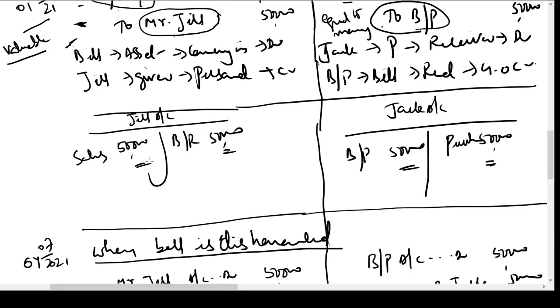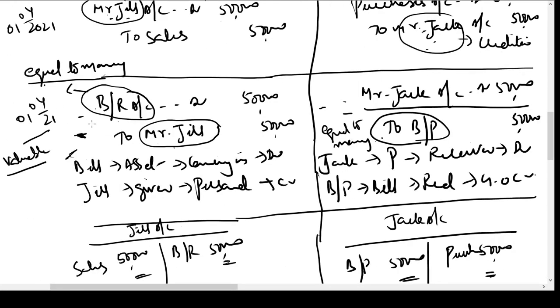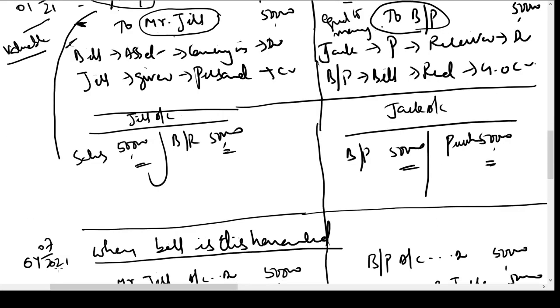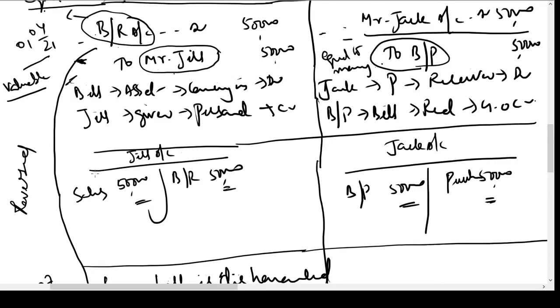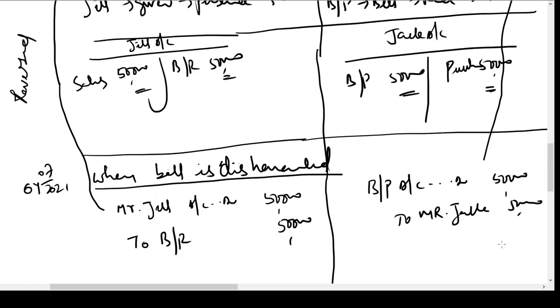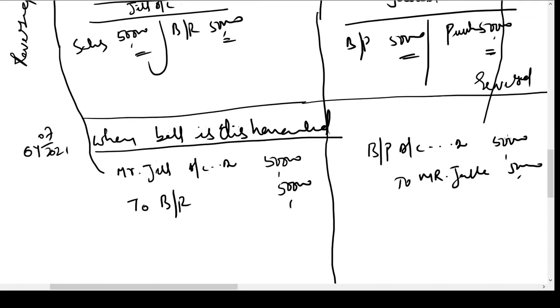This entry is reversed here. Same way, here this entry is reversed. So whatever entry we have passed earlier, we have now reversed.